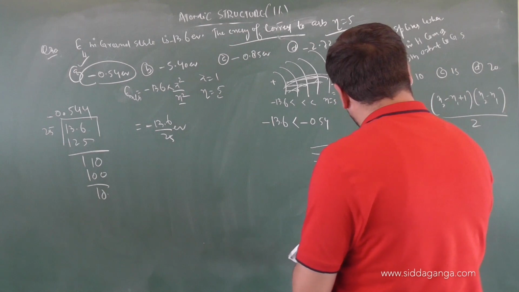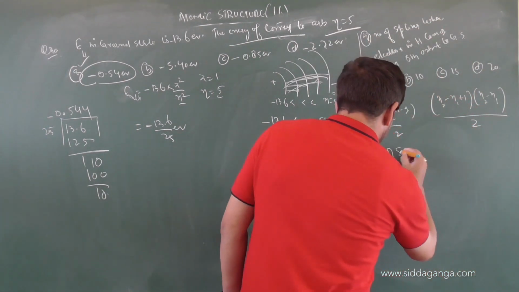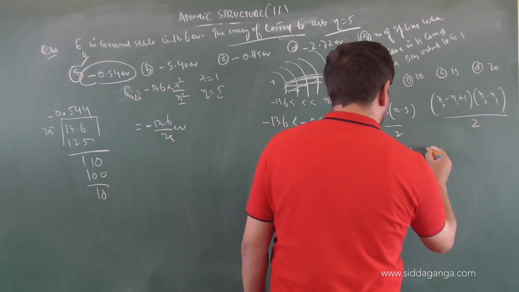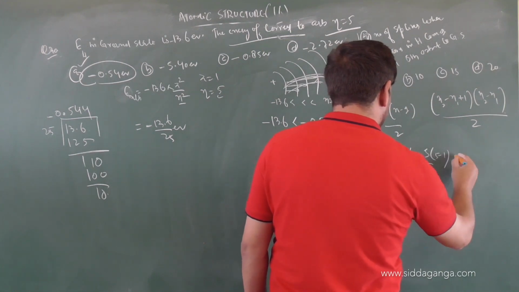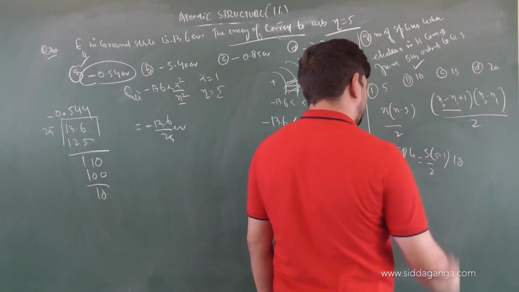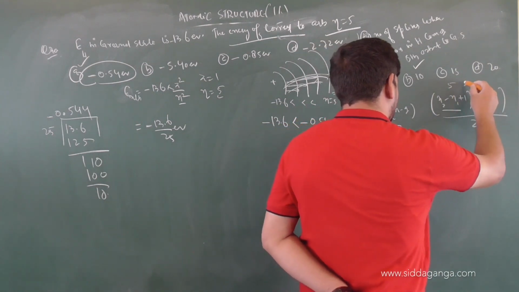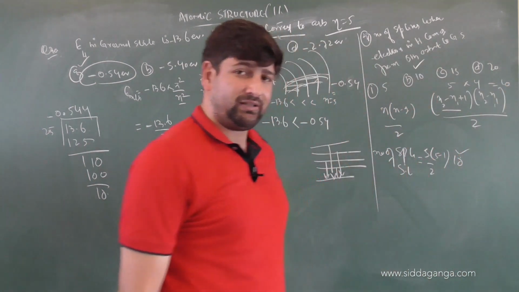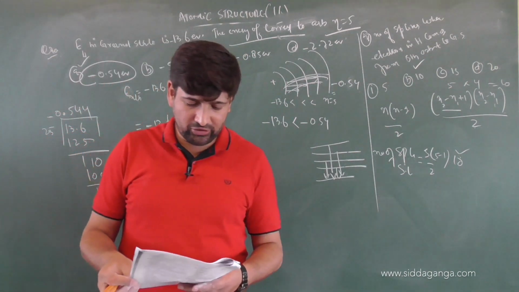Let us see how many lines will be produced. Number of spectral lines, we can write it as SL, equals n is 5, into 5 minus 1, divided by 2. 5 fours, 20 by 2 will be 10. Number of spectral lines is 10. Here n2 minus n1 plus 1: n2 minus n1 is 5 minus 1, 4, plus 1, 5. Here it is 4. So 5 into 4 divided by 2, again it will be 10. So the number of spectral lines produced will be 10. Clear? Excellent. Move forward. See the other question.